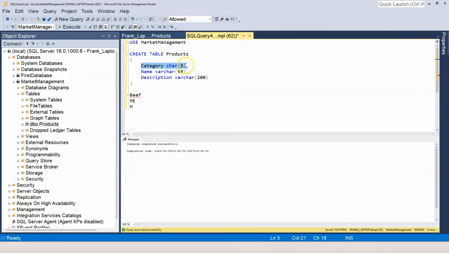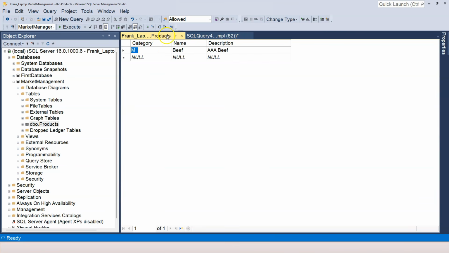In our case, if we determine that category can only be 3 characters, cannot be less than 3 characters, or it's always 3 characters, then it makes sense to use char as the data type. So in that case, we enforce the rule that category always has 3 characters.